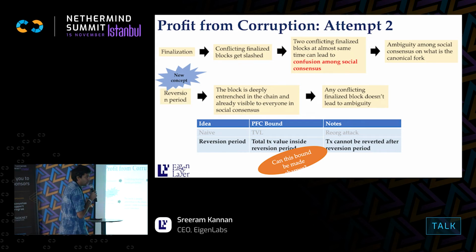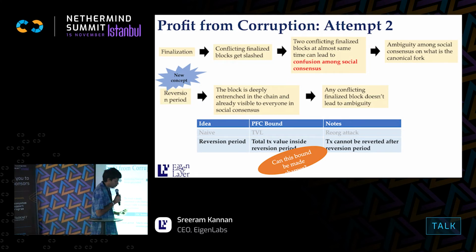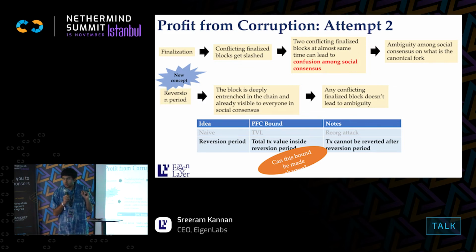Okay. So you can call this the reversion period. The reversion period is when the block is deeply entrenched in the chain, so that if there is a conflicting block, it's not going to be able to win out in being chosen in the canonical chain. Now, instead of saying that you can steal the entire money, you say that we are only able to steal the amount of money inside the reversion period. Transactions that happen before the reversion period are out of bounds for an attacker, because if you try to do anything about it, nobody's going to accept your blocks. So you get a sharper bound on the total transaction value.